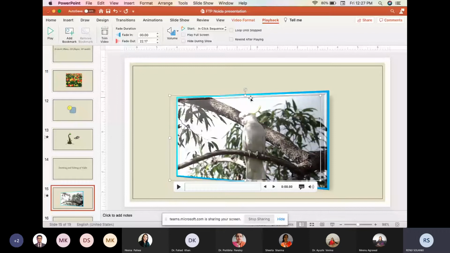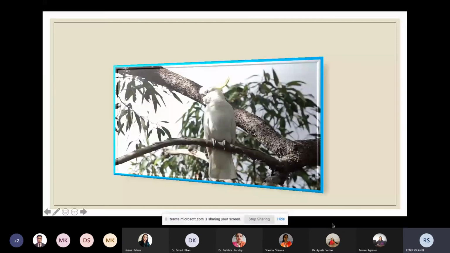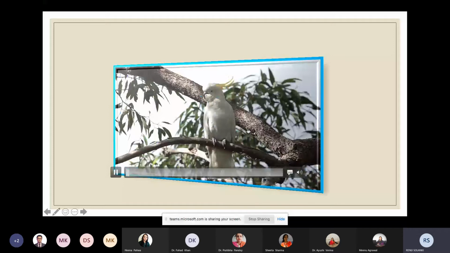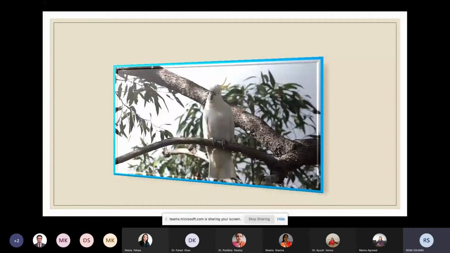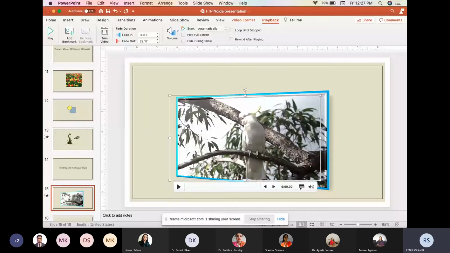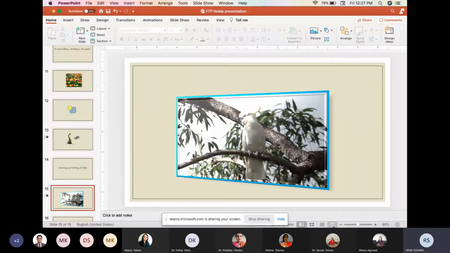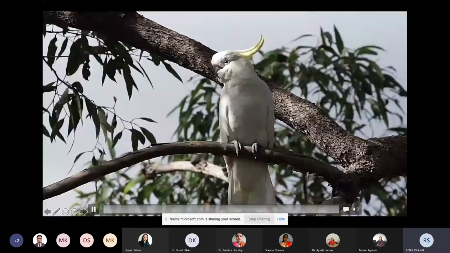It is showing Start: On Click. It means if the slide comes and we want to play the video, we will click the mouse. Otherwise, we can set it to automatically. Let's see how it will work. The moment the slide comes, the video will play automatically. Another thing we can do is that it is coming only in this much part. If we want to play it in full screen mode, then we will select this one. Again go to the presentation. Now it is playing in full screen mode.